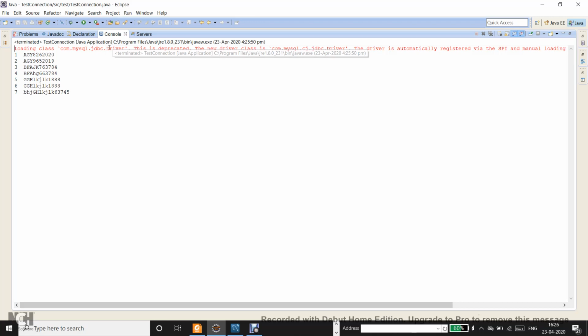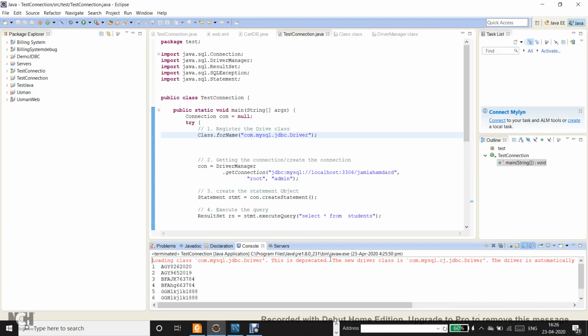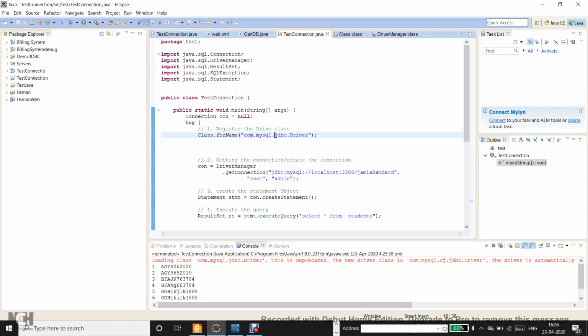Still, you will see in most of the books and tutorials the old code keeps on circulating and people have not updated it, but the server itself is giving you the hint. So just change it to CJ dot JDBC.